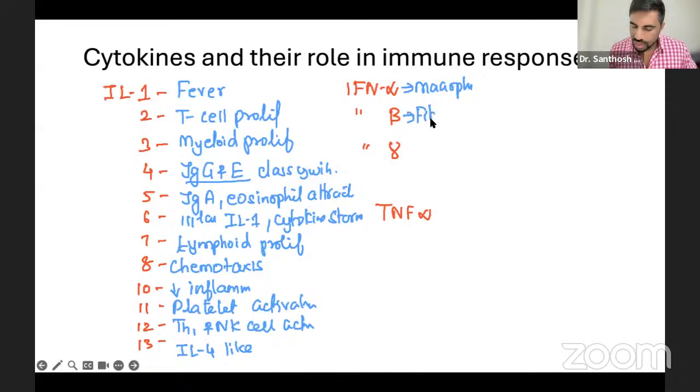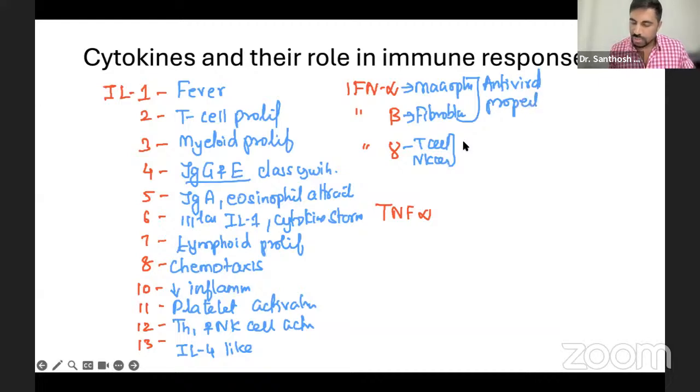Beta is coming from fibroblast. This is coming from T cell and natural killer cell. These two have one property, antiviral property. Whereas your gamma has anti-tumor activity. This much is more than enough.